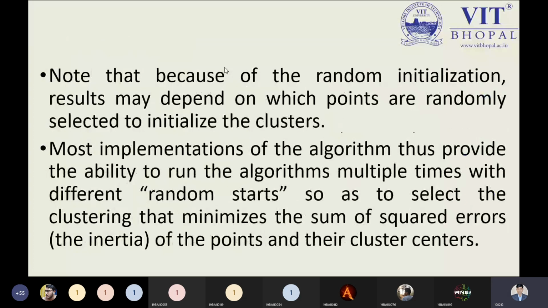You also need to keep one important point in mind. Because of the random initialization, results may depend on which points are randomly selected to initialize the clusters. At the initial level we choose random data points as the initial clusters, or we can say centers. Most implementations of the algorithm are thus able to run the algorithm multiple times with different random starts, because each time randomness applies to the centroid selection.